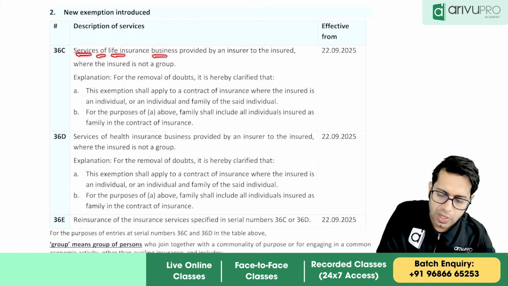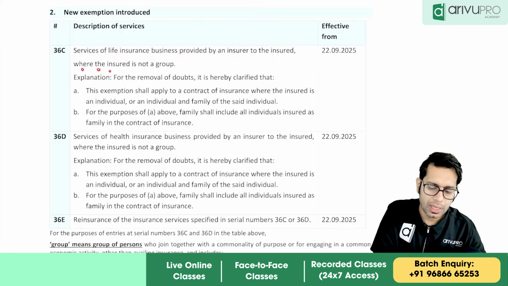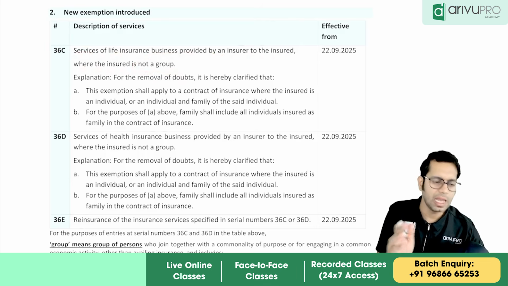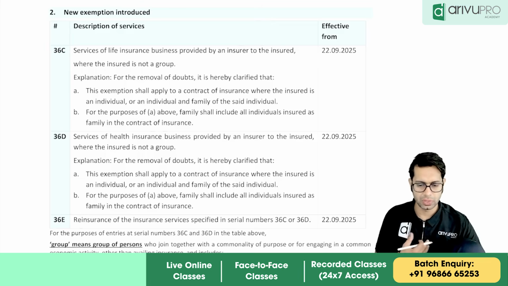Services of life insurance business provided by insurer to the insured, where the insured is not a group. So basically life insurance services taken by whom, sir? A normal individual.